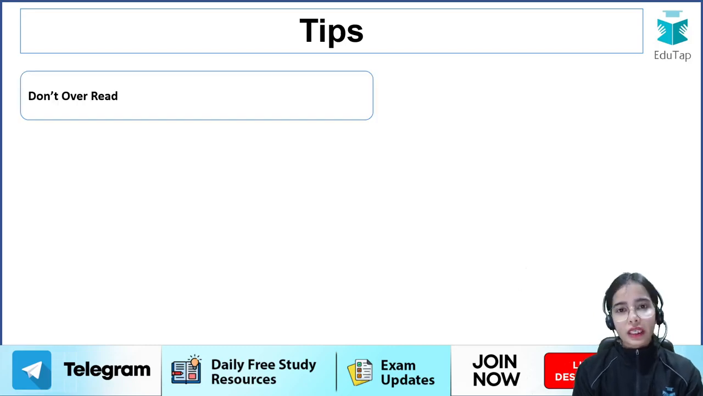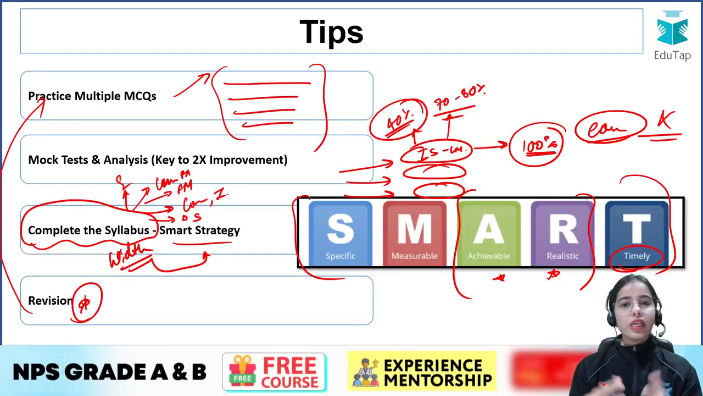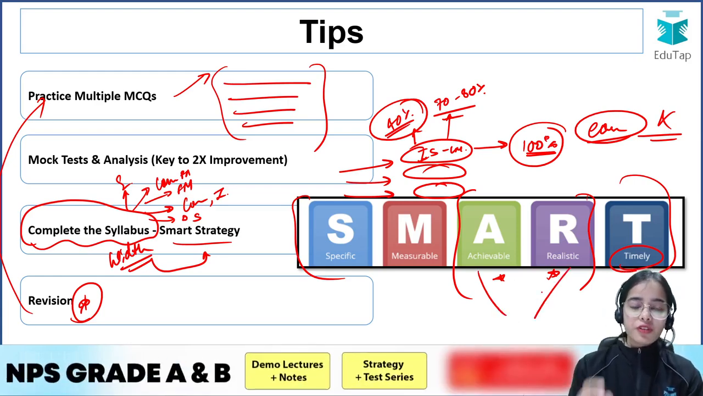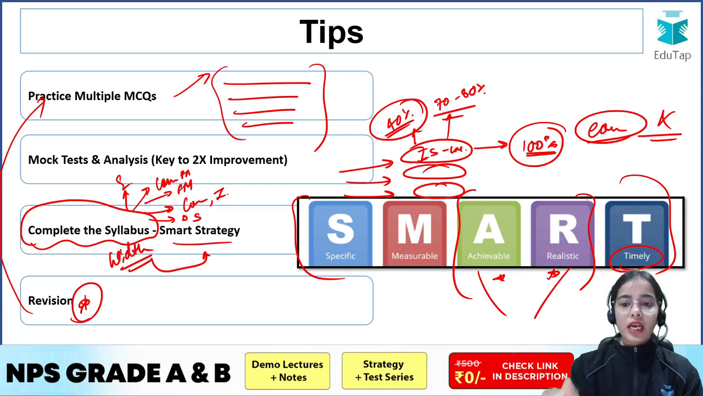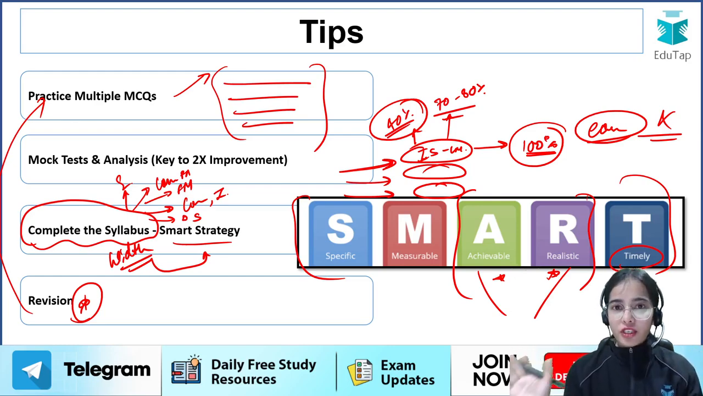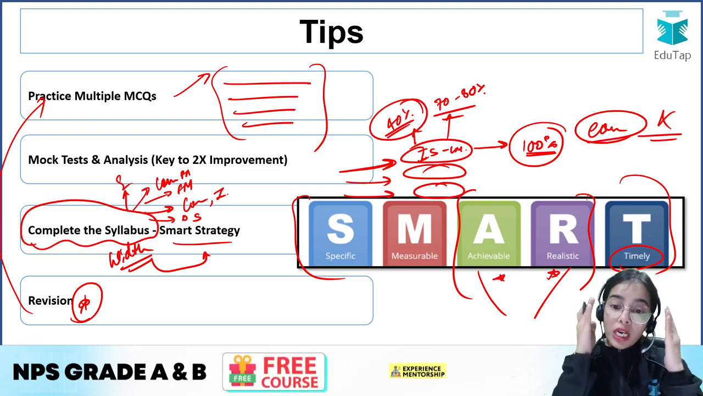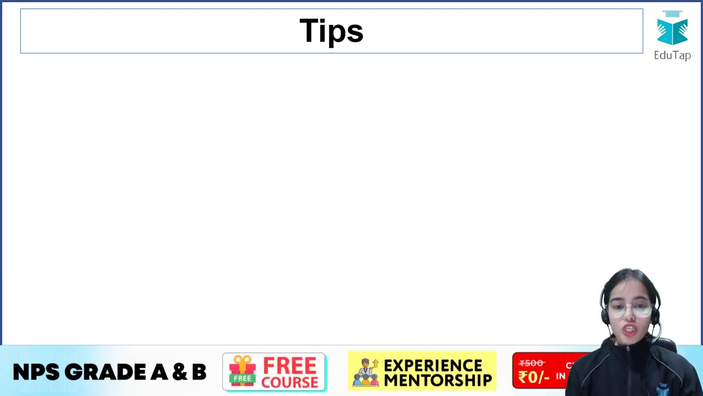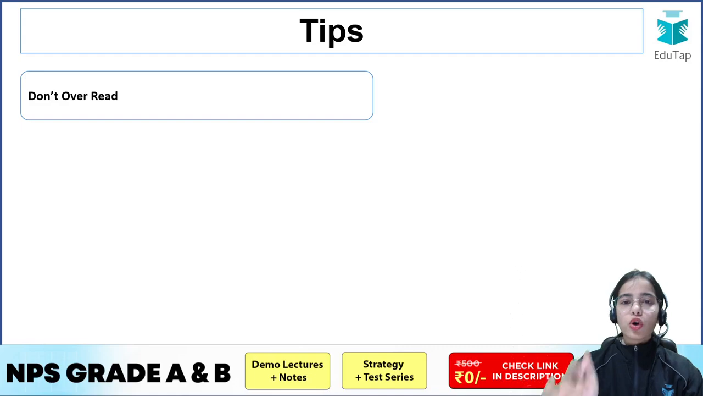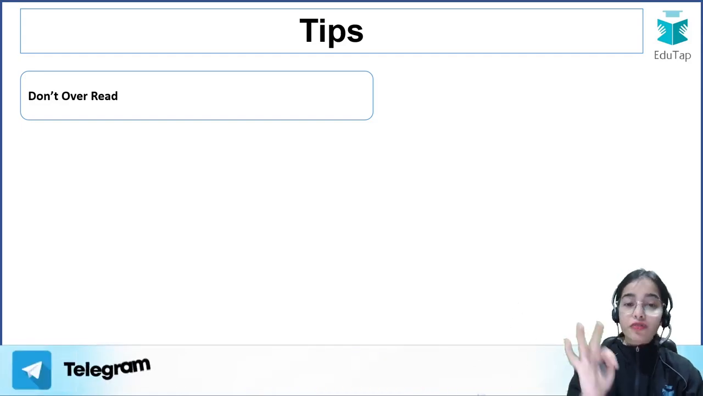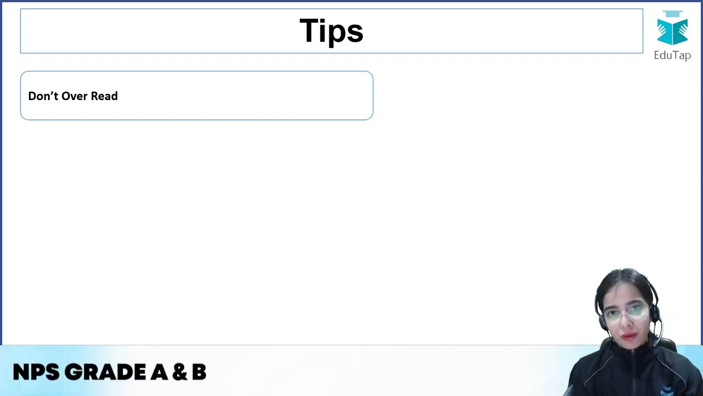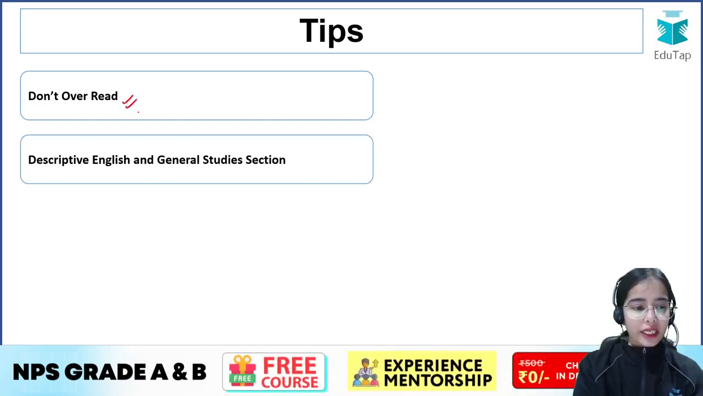Next is don't overread. Like I have told you that right now you only have a few days left. So use the smart strategy and have the achievable realistic target. It's not like that, okay, if you want to complete this ISLM model, you are just leaving your practice of MCQs, you are not giving mock tests, and you are focusing on completing this ISLM model 100%. So that should not be done. At this point of time, don't overread. Just focus on practicing multiple MCQs, giving your mock tests, revising what you have already done, and just doing the basics of the topics that you have left. Okay, so don't do the over reading right now.